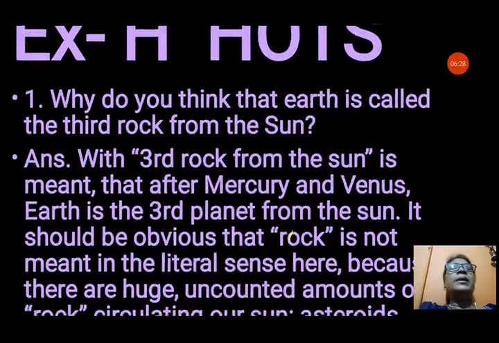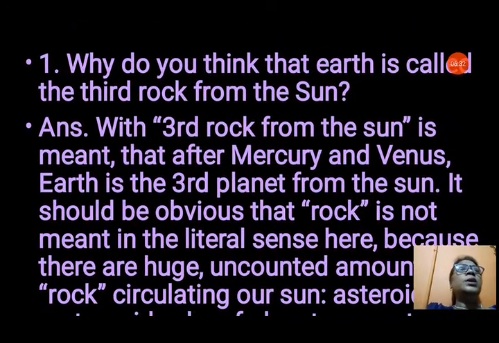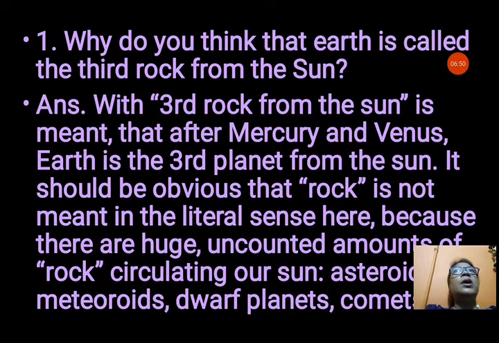Now exercise H, HOTS, we will see. First question is, why do you think Earth is called the third rock from the Sun? Third rock from the Sun means that after Mercury and Venus, Earth is the third planet from the Sun. It should be obvious that rock is not meant in the literal sense here.